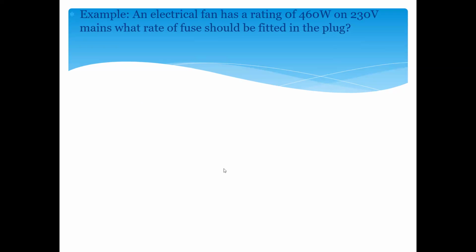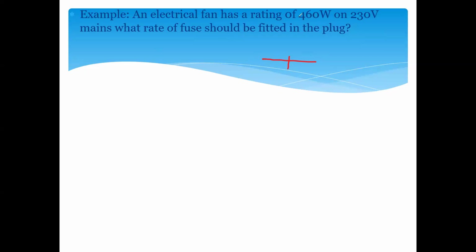So an electric fan has a rating of 400. Copper has a high melting point, but when you take a thin piece of copper, its temperature rises because the thin piece has a high resistance. As a result, it will expand because of the heat energy and melt. The expansion causes a breakdown of the connection.